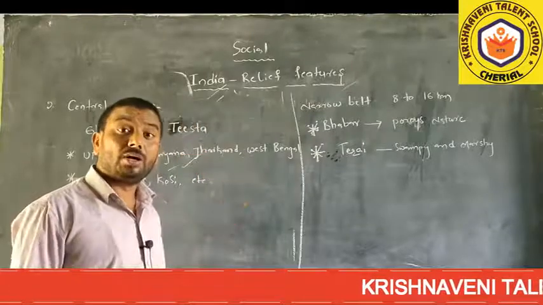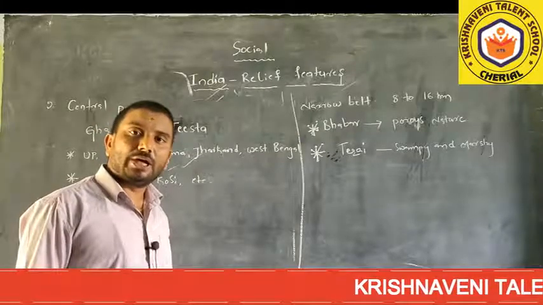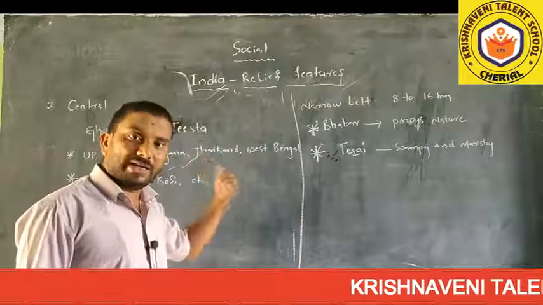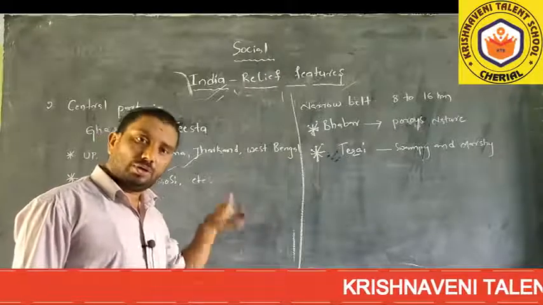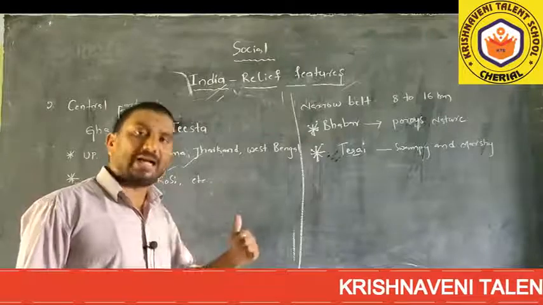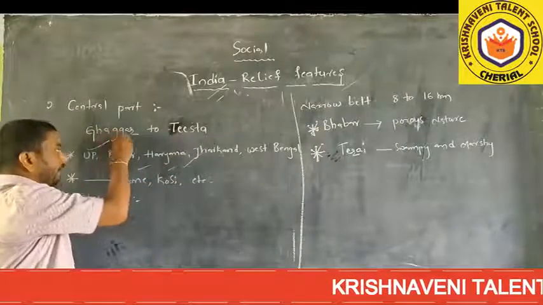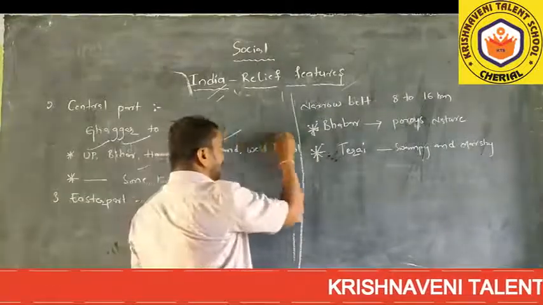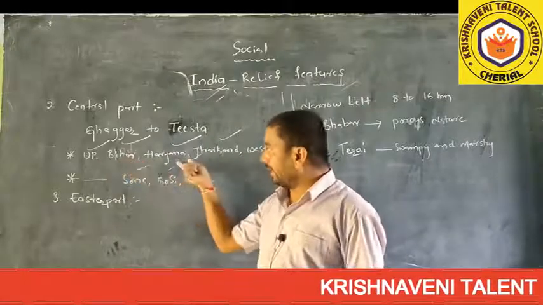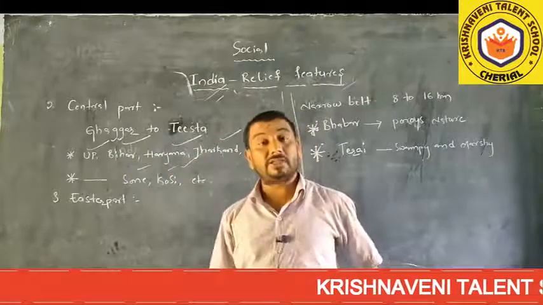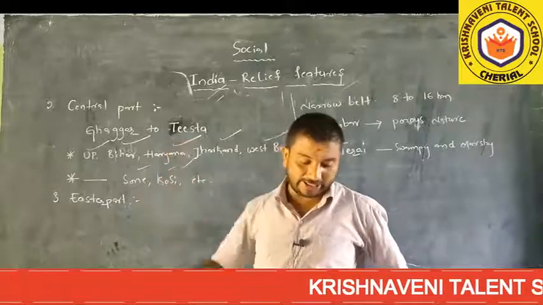The central part of the Indo-Gangetic plain lies in these states. The western part was formed by the river Indus, and the central part was formed by the river Ganga, so it is also called the Ganga plain.